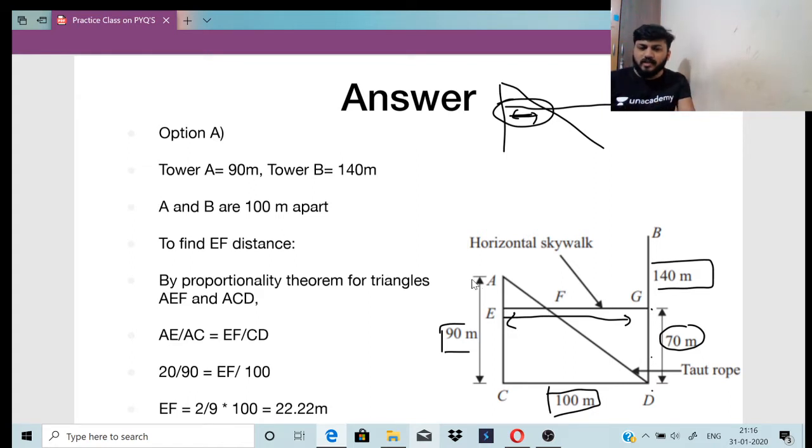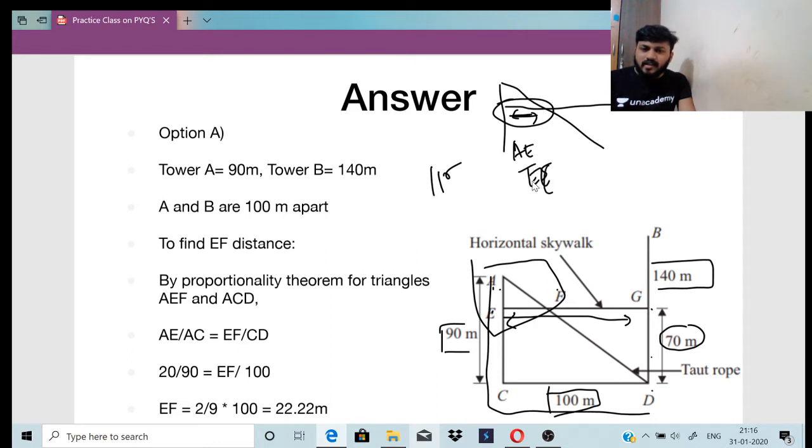Triangles AEF and ACD, they are similar, right? So by the proportionality theorem, AE by AC is equal to EF by CD.